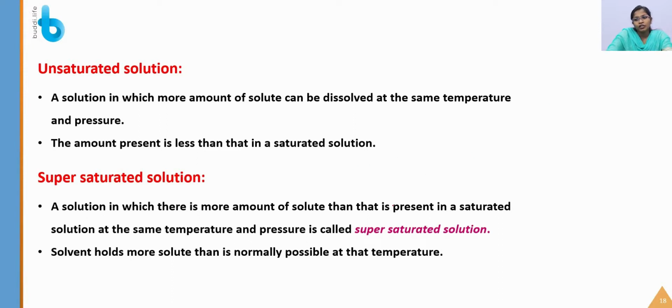A solution in which there is more solute than is present in a saturated solution at the same temperature and pressure is called a supersaturated solution. The concentration will be very high, and it is not in equilibrium. The solvent holds more solute than is normally possible at that temperature.